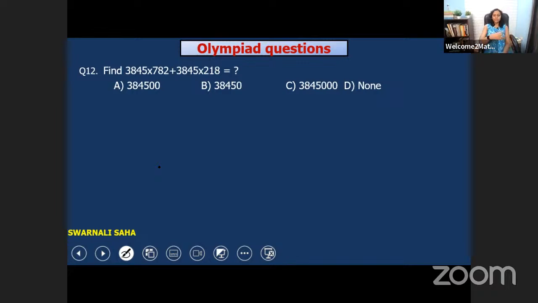So let's solve one more question. That is the last question. Try to solve this first, then I will show you the answer. Here our question is 3845 into 782 plus 3845 into 218. Such a big multiplication.